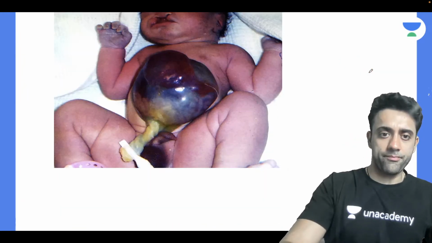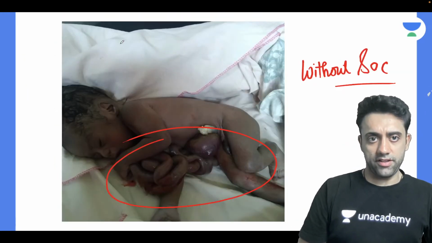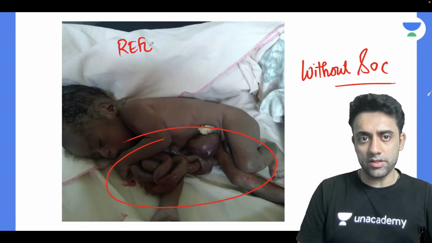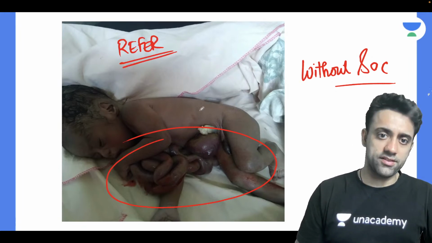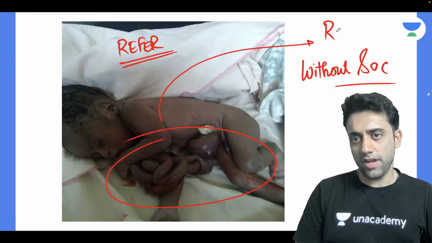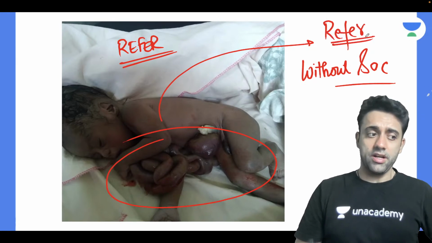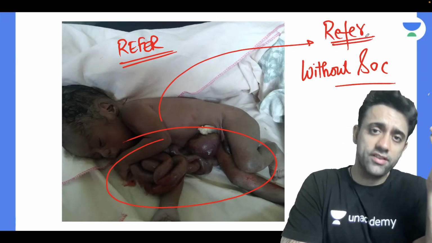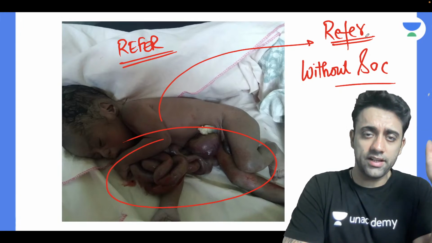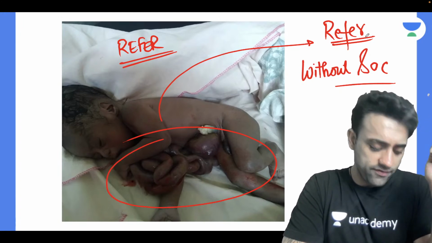Okay, I have a question here. If for example this patient had come to my hospital and I don't have a pediatric surgeon with me, so I will refer the patient to AIIMS. If I'm referring this patient, can anyone please tell me how do you refer this patient? Will we just pick the patient up and refer, or is there some specific way of referring this patient?